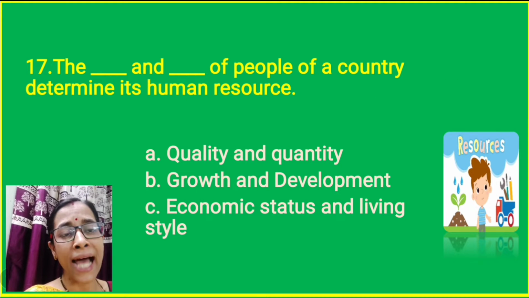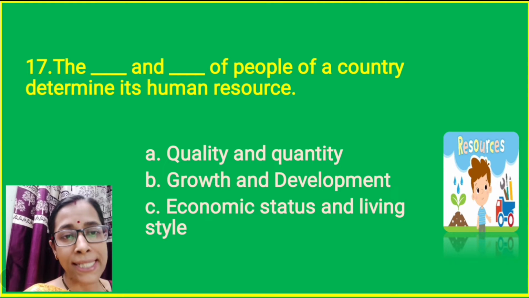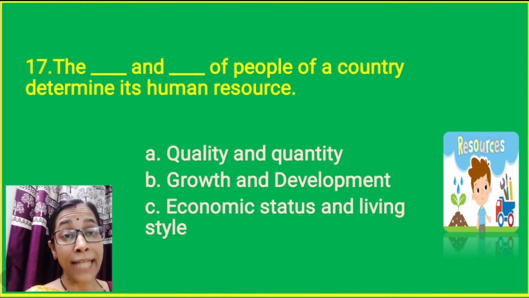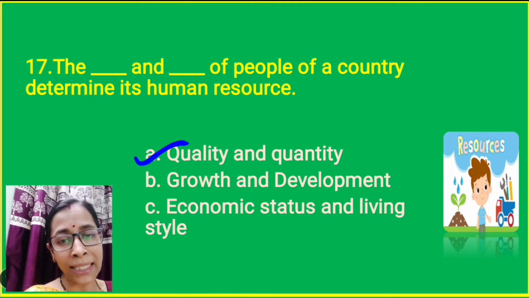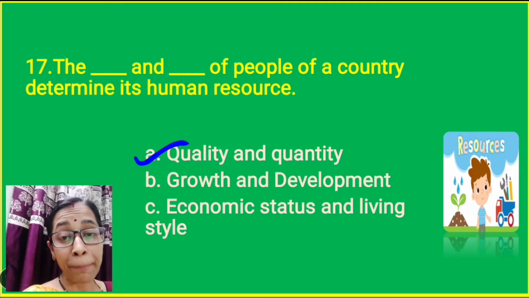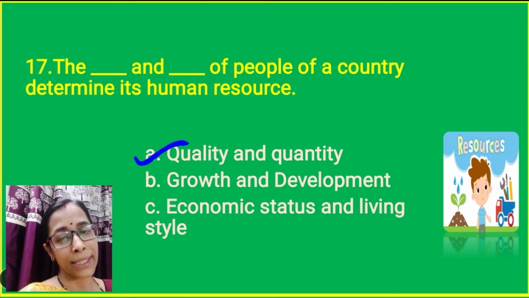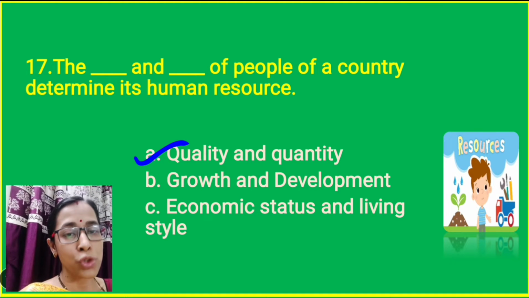The dash and dash of people of a country determine its human resources, growth and development, economic status and living style. The correct option is quality and quantity of people. If the people are well educated and they are available in good number, they contribute more to the development of a nation. So they are known as quality human resource.